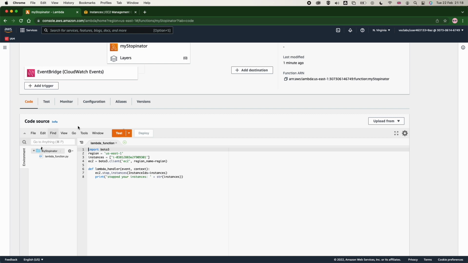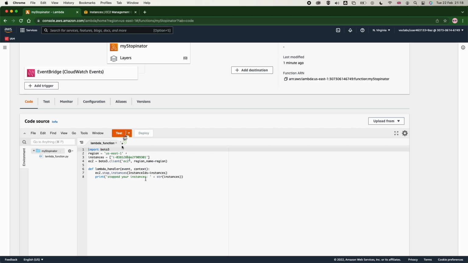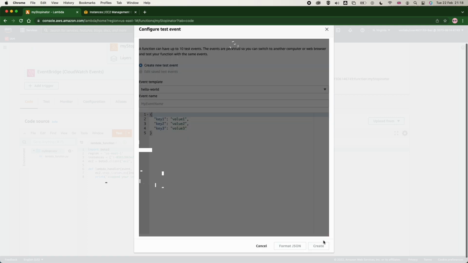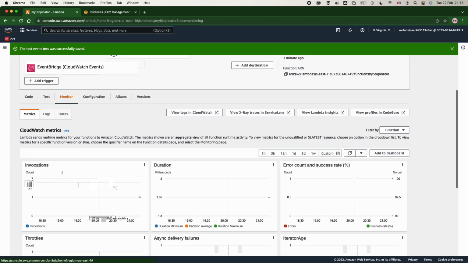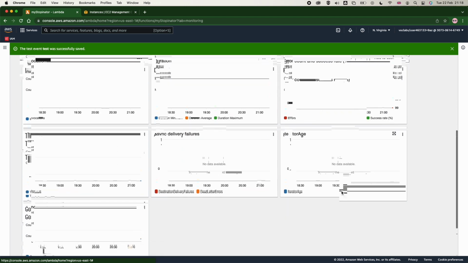Now, as you can see, the function has been invoked one time in the monitoring tab, and we want to go now to the AWS console to verify that our EC2 instance is stopped by the Lambda function. You could also create a test event, and these are very useful if you have very complex code you want to test before deploying to make sure that everything is working in a proper way.